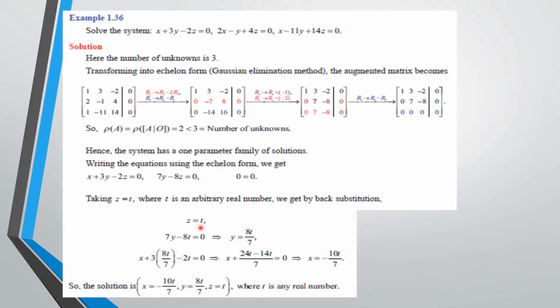Then we substitute this z value in the second equation to get the y value. Then we substitute the y value and z value in the first equation to get the x value. Therefore, the solution is the x value, y value and z value, where t represents any real number.